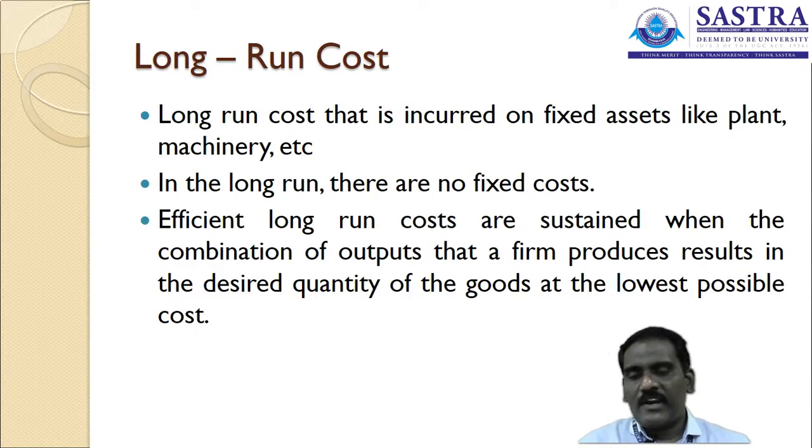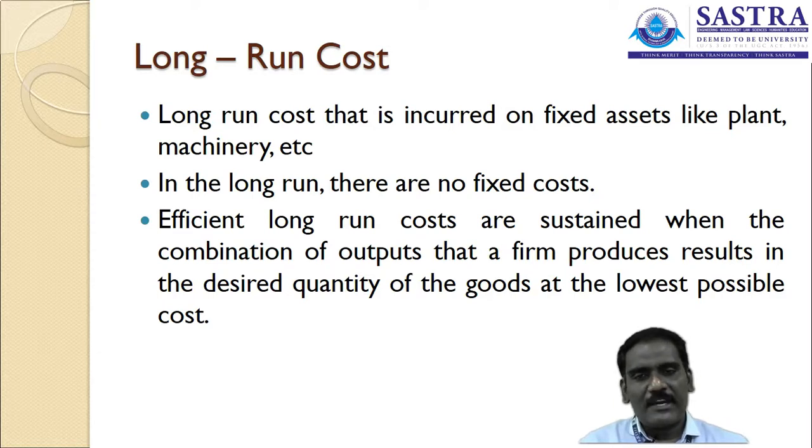And the next one is the long-run cost. The long-run cost is incurred on fixed assets like purchasing plant and machineries. Likewise, such things are brought for the requirements of a business organization.